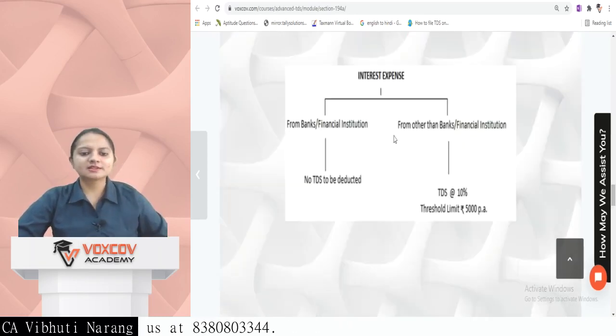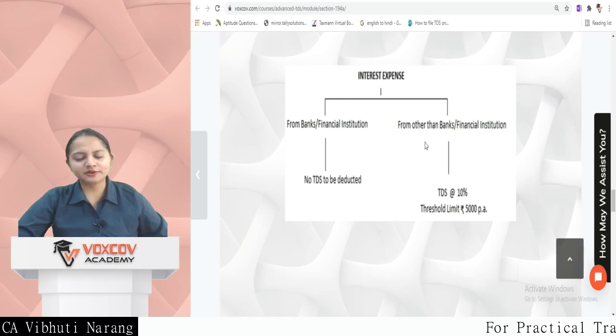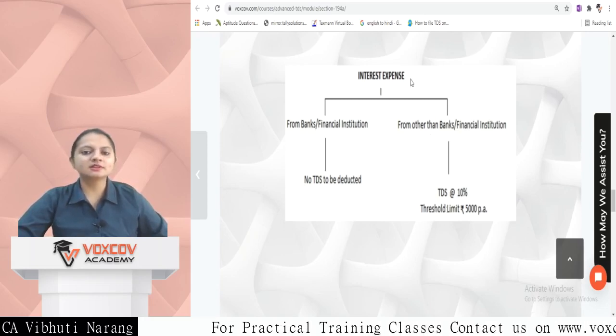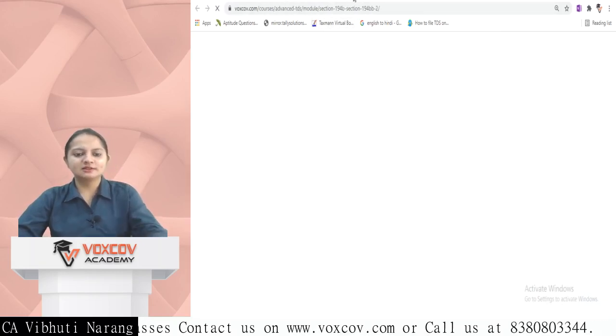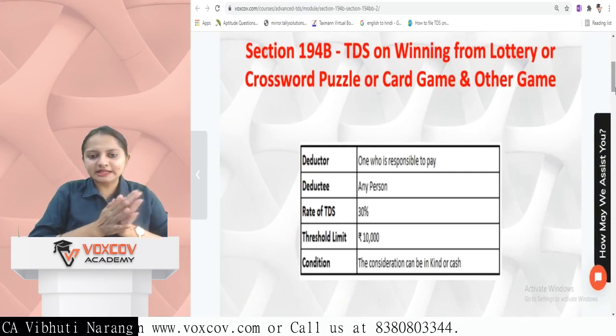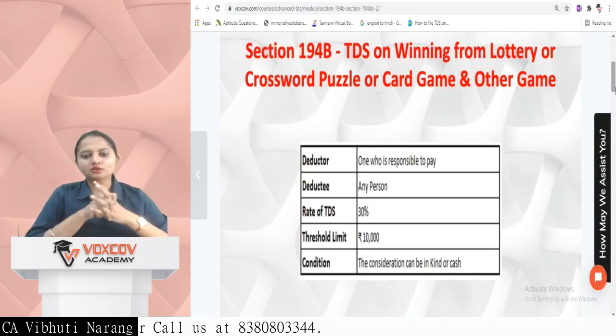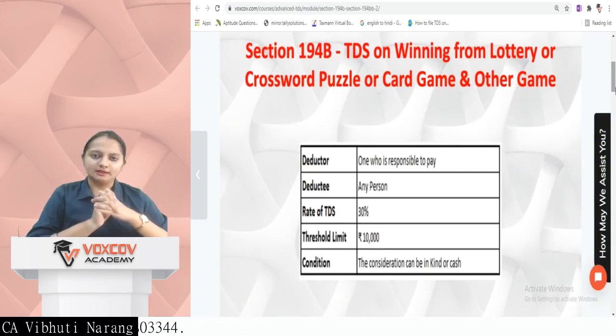Now if interest is an expense, so if you are paying to the bank or financial institution, no TDS is to be deducted. From other than bank or financial institution, TDS at the rate of 10% and threshold limit is 5,000 per annum. The next section is section 194B, which is TDS on winning from lottery or crossword puzzle or card game or any other game.